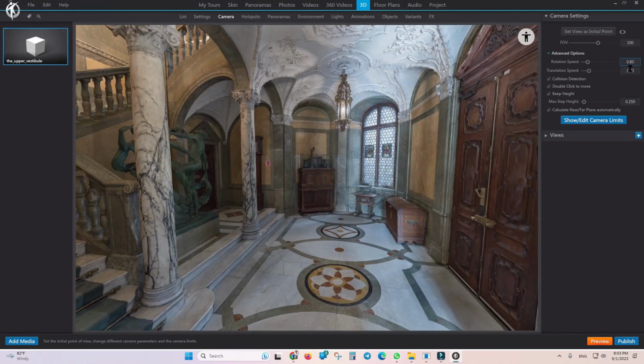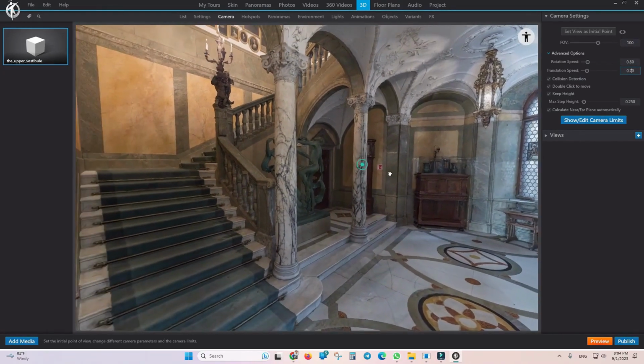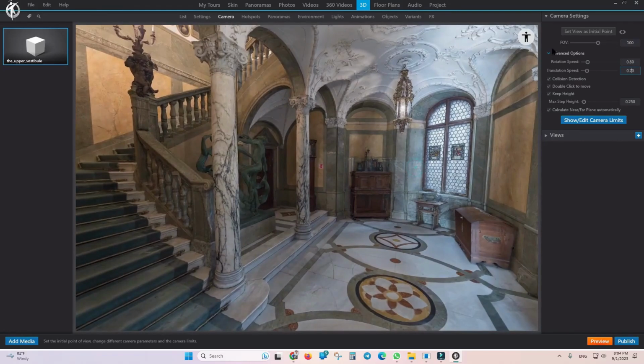Also, regarding the transit speed, when you move with W, the speed might be a bit too high. I'm going to adjust this. I'll set it to 0.7 to reduce the speed a bit. So since this space is small, it will be easier to control.